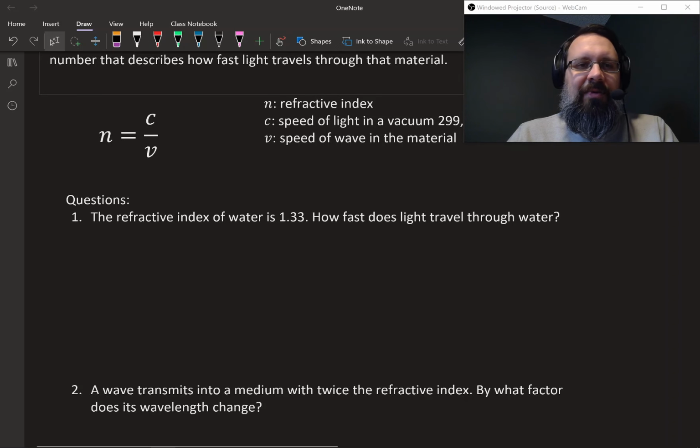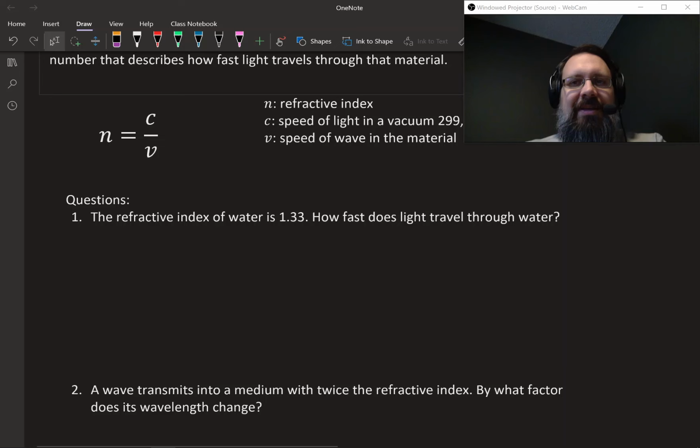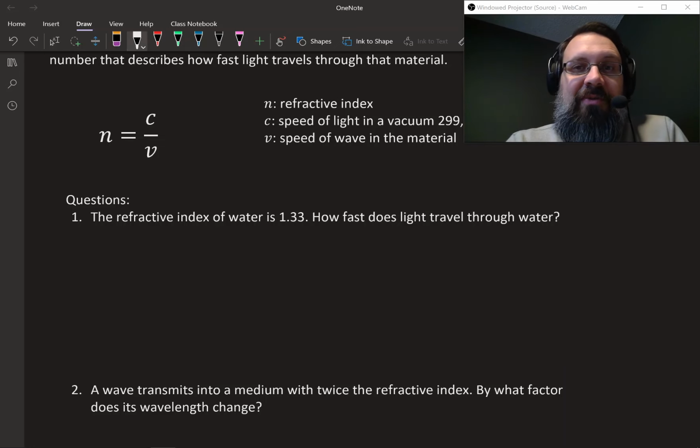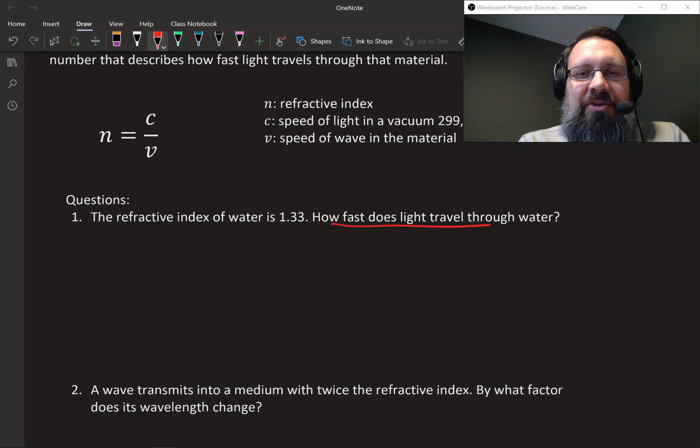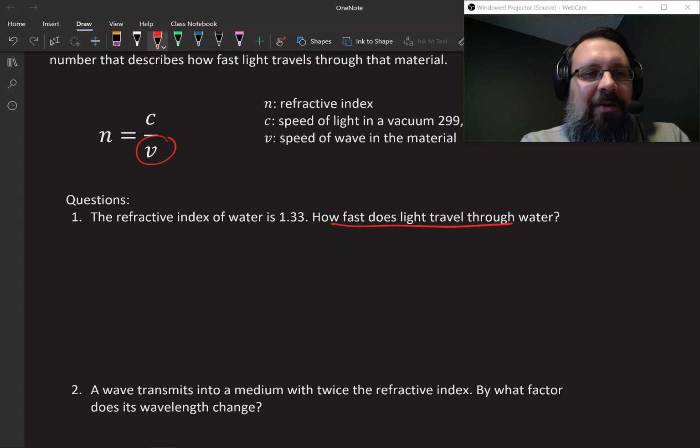So here's an example question. The refractive index of water is 1.33. Remember, it's a dimensionless quantity. There's no units on there. So the question is, how fast does light travel through water? So we look at the equation, and we basically need to solve this equation for v. So we're trying to find how fast it's traveling. So we're trying to find v. So what would v be?